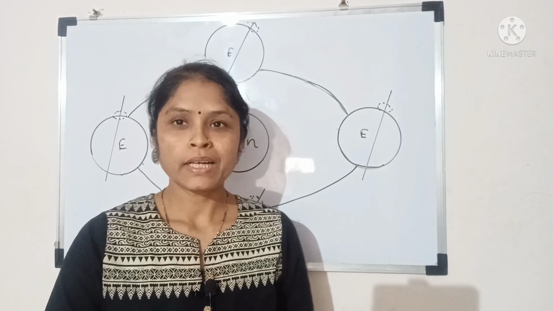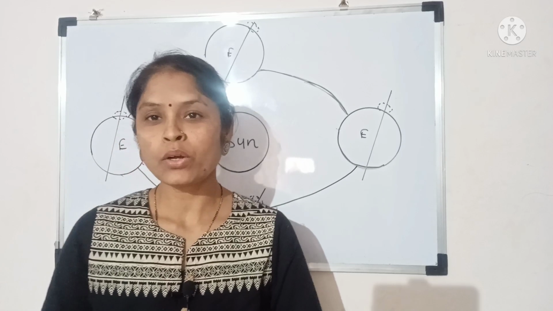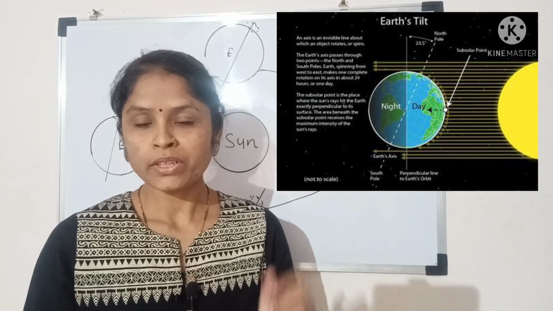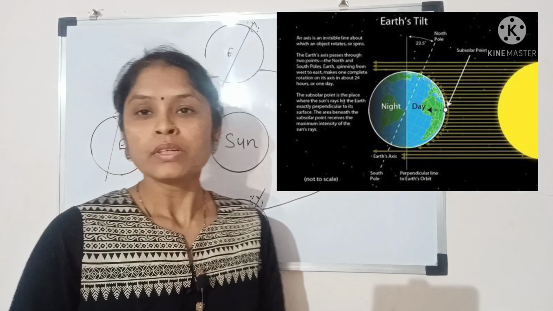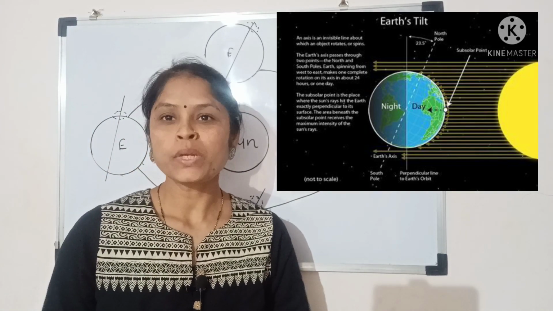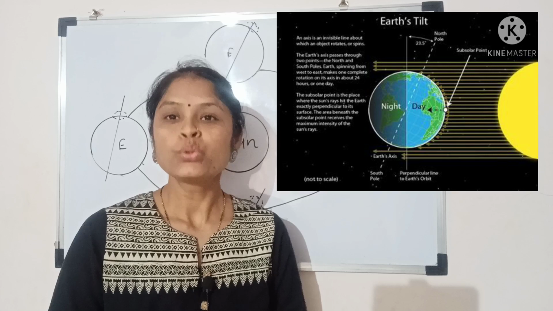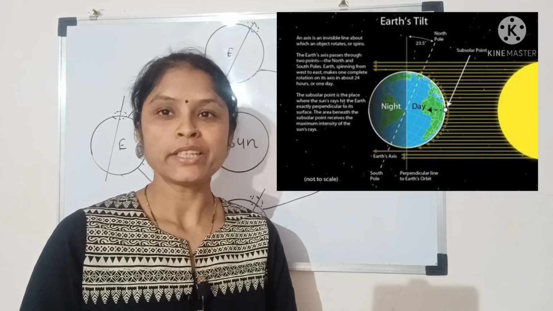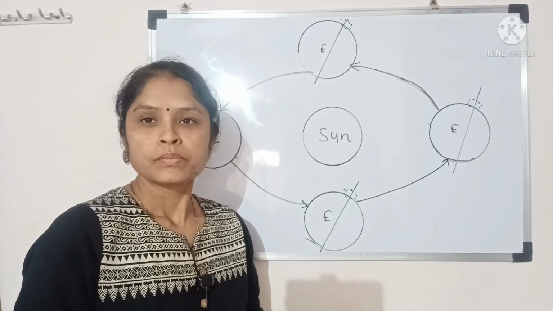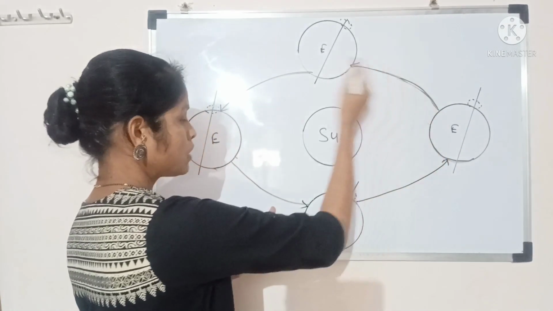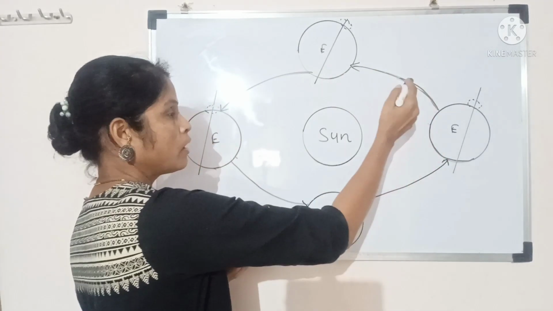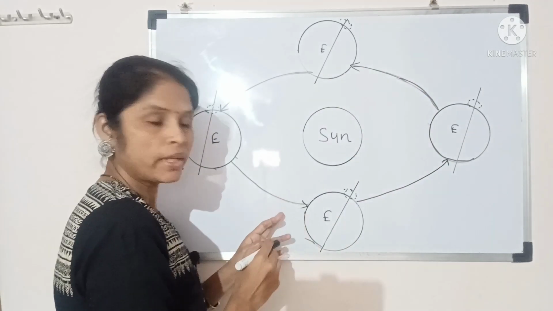As I told you, the earth is tilted at 23.5 degrees. So the tilt of the earth's axis plays a vital role in changing the seasons. Let us see how it changes. As we know, the earth revolves around the sun in an elliptical way, and that path is known as the orbit.